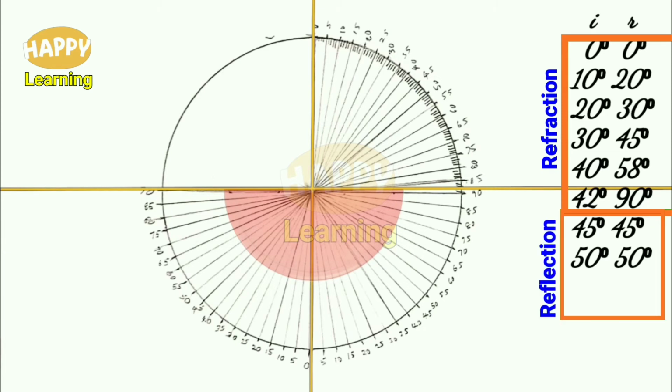After 42 degree, reflection took place. And that boundary is at 42 degree. So that 42 degree is called the critical angle. Below the critical angle, refraction is there. Above the critical angle, reflection is there. And that critical angle value in case of glass, we got as 42 degree.